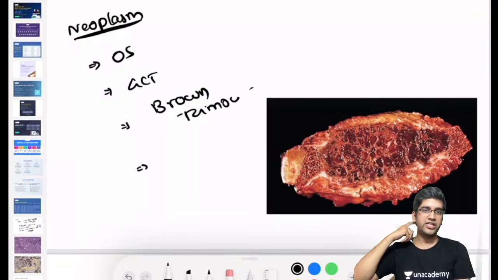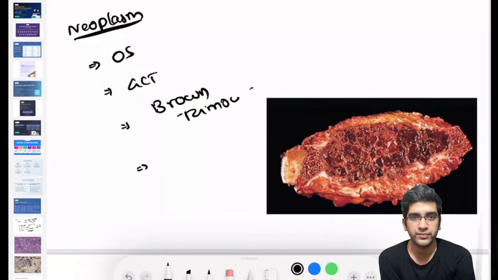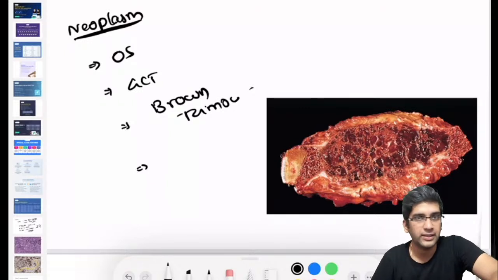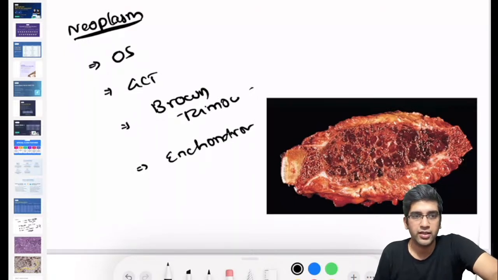I said it's a lesion in the hand. Is there a possibility of an enchondroma in this image? Is enchondroma possible? Not possible at all. I'm just asking, can I keep it in the differential diagnosis? May not be the right answer at all. Keep enchondroma. So I will not think of an enchondroma here. I'll tell you the reasons.